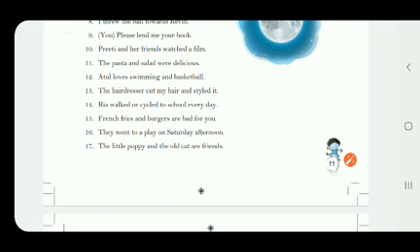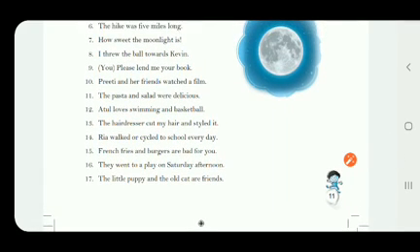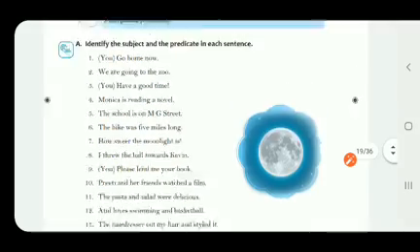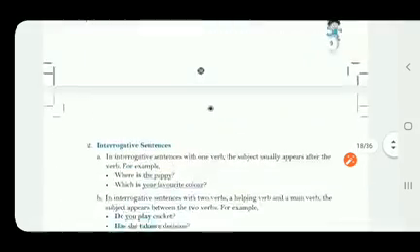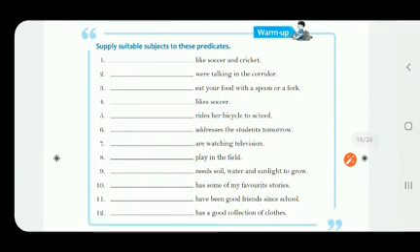So with this, children, we have completed this exercise. Do this exercise in your copy. Those who have the old book, they can do this exercise or mark the answer in the book itself. And one more thing I want to tell you about the warm-up exercise. In the warm-up exercise, you have to supply suitable subjects to these predicates. The predicates are given. You have to add subjects to the given predicates. This is your homework. Try to do it on your own.